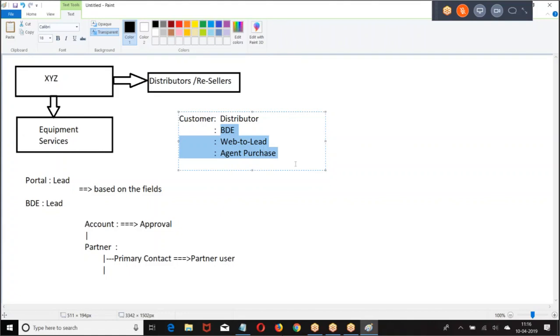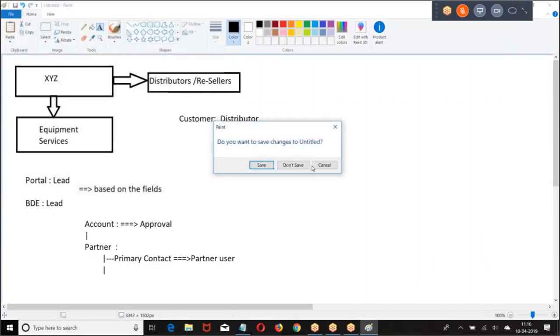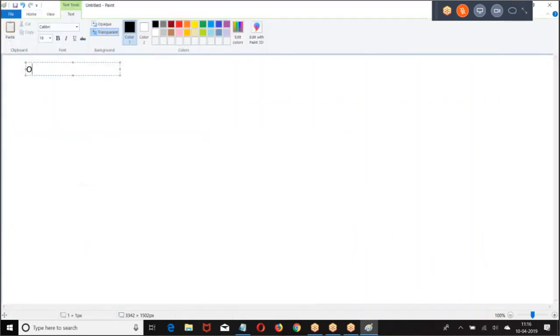Okay, now let us see this. This is what we discussed. When the lead is created, assignment rules run, then we check for duplicates. Then I told you about account sharing of the records based on ownership: primary distributor, secondary distributor, third level distributor. That's what we discussed. Right. Now, how are the opportunities created? Let us say opportunities are created by two people.